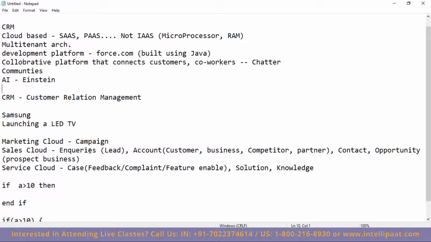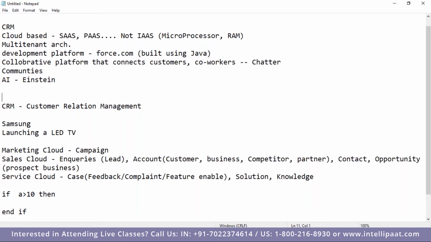If they are doing the campaign, who should be their target audience? They'll not send the mail to everybody. They'll send mail to selected contacts, selected persons. So I need to filter in my existing contacts, my existing database, who all are the eligible persons whom I'll target for this car campaign. These kinds of things you can do using Einstein. It's also been provided.